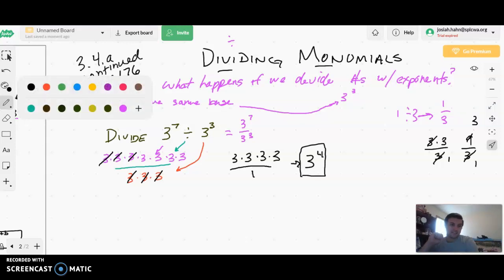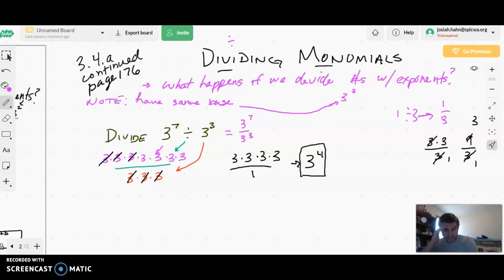And just like yesterday, let's look at this. So we had 3 to the 7th divided by 3 to the 3rd. And eventually we got to 3 to the 4th. Hopefully you can look at those and see that pattern, picture how those numbers relate to each other.